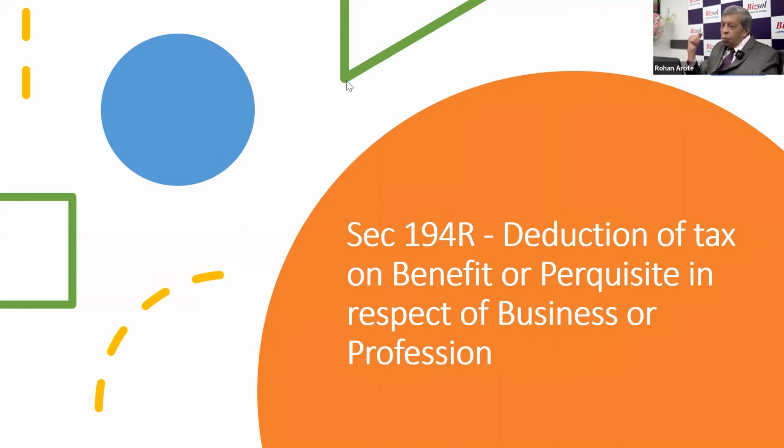194R. Now, one point which I'll have to ask is business entities. If you know, in service tax also, business entities were always a question mark, and then there was a definition, and after that it was removed. In income tax, there is no definition of business entity. So how do you treat it? Which is the business entity? If I'm doing business or if I'm into profession, then the business has to be there.